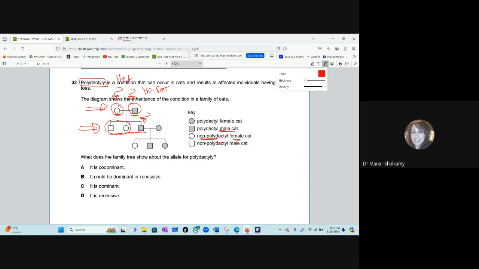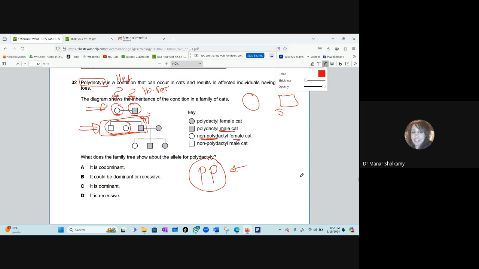Again, one of the parents cannot be homozygous dominant because if one parent was homozygous dominant, let's say capital P, all the children will show this phenotype. But is this the case? Did all the children show one type of phenotype? No. So none of the parents are homozygous dominant. We will exclude that. One of the parents is healthy and the other is sick. So one has to be homozygous recessive and the other heterozygous, but we don't know which because we still don't know if this disease is dominant or recessive.